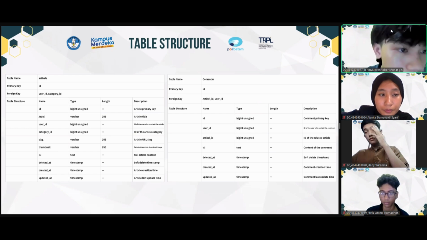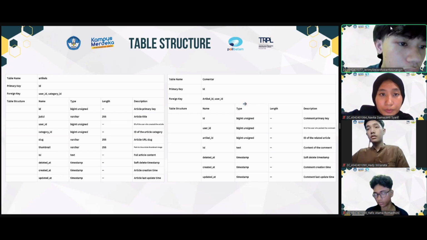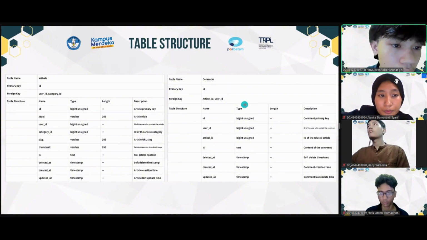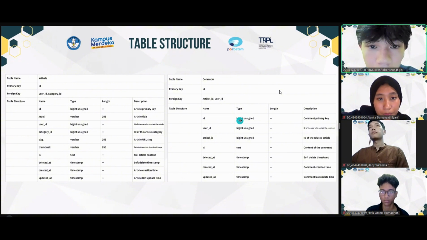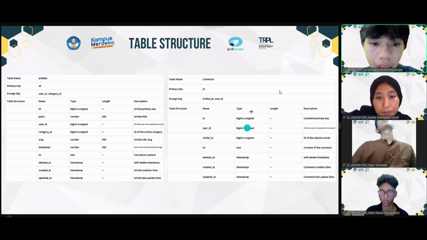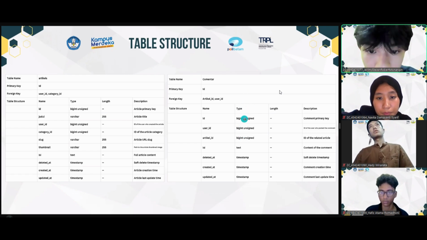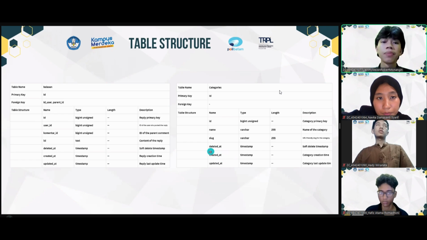And we have articles table, primary key ID, foreign key, user ID, and category ID. Key table is ID, judul, user ID, category ID, slug, thumbnail, delete at, create at, update at. Next, komentar table has primary key ID, foreign key, article ID, and user ID. Key table is ID, user ID, article ID, isi, delete at, create at, update at. And next will be explained by my friend Hadi.